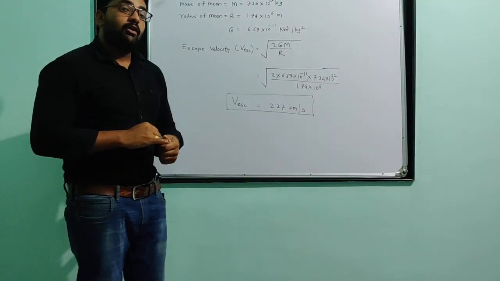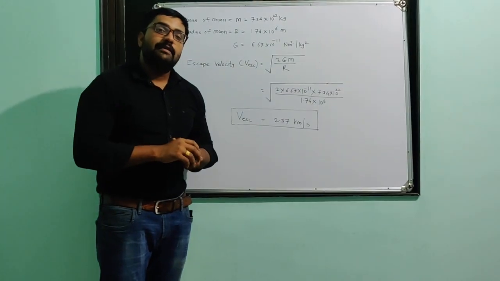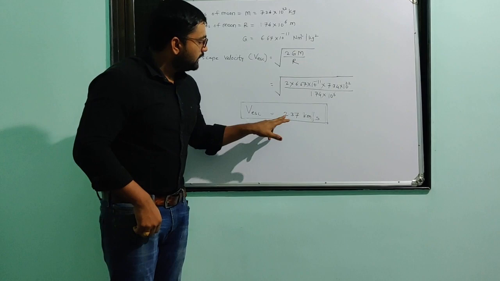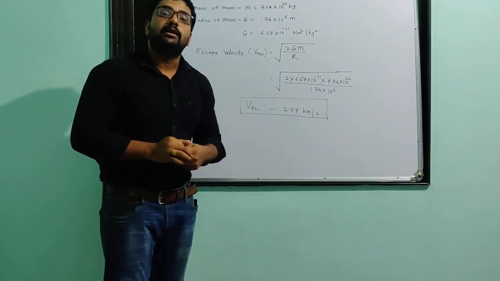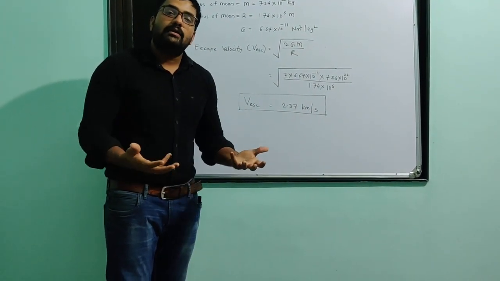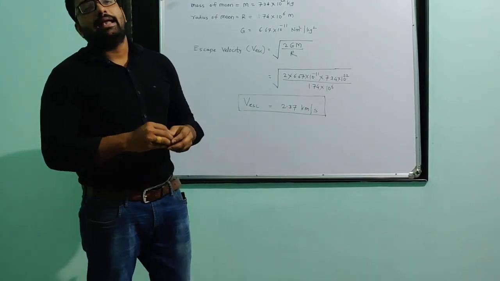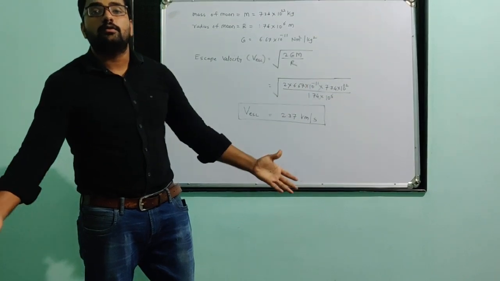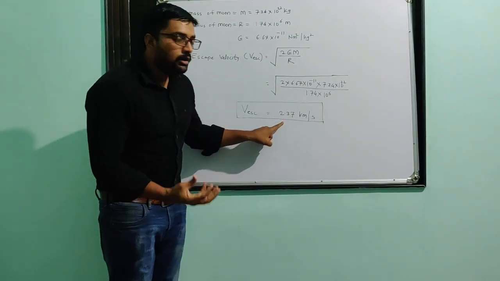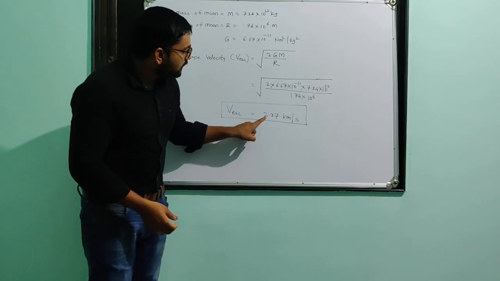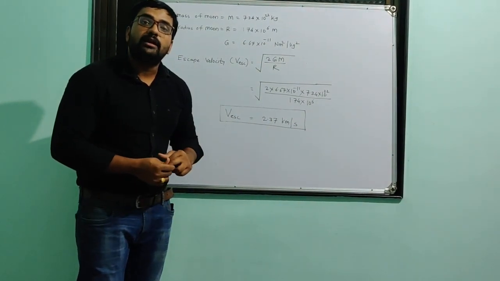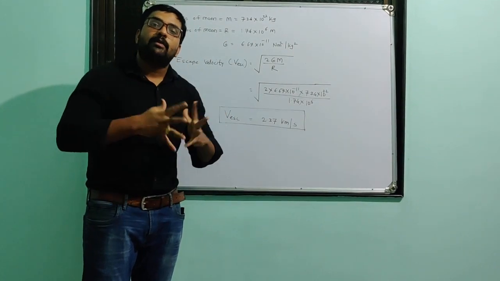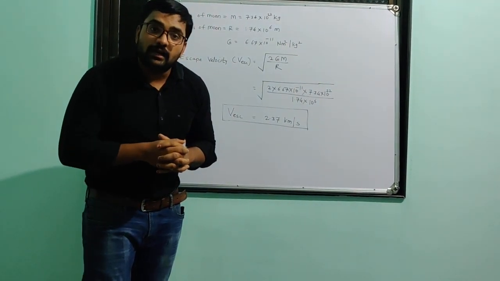On the surface of Earth, it is how much? 11.2 kilometer per second. On the surface of the moon, it is 2.37 kilometer per second. Means if you are standing on the surface of the moon and you throw an object away from the moon's gravitational force, the initial velocity we have to give is 2.37 kilometer per second. Then that object will escape from the moon's gravitational force.